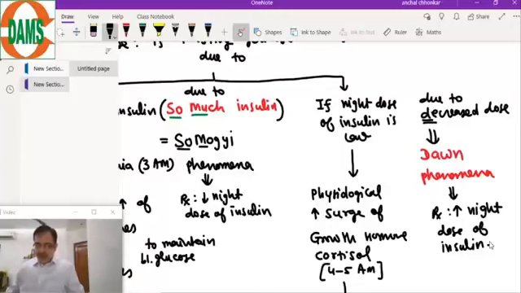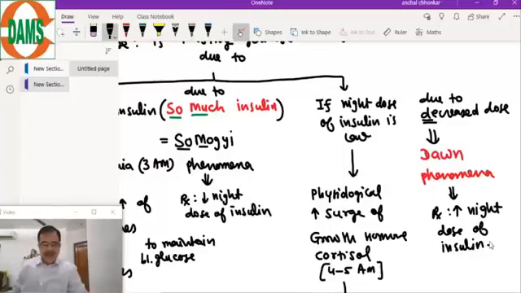Is this for type 1 diabetes? No. This phenomena can occur in type 2 diabetes if the patient is taking insulin. So both Somogyi phenomena and dawn phenomena can be seen in type 1 and type 2 diabetes. And how will you look for the dawn phenomena?